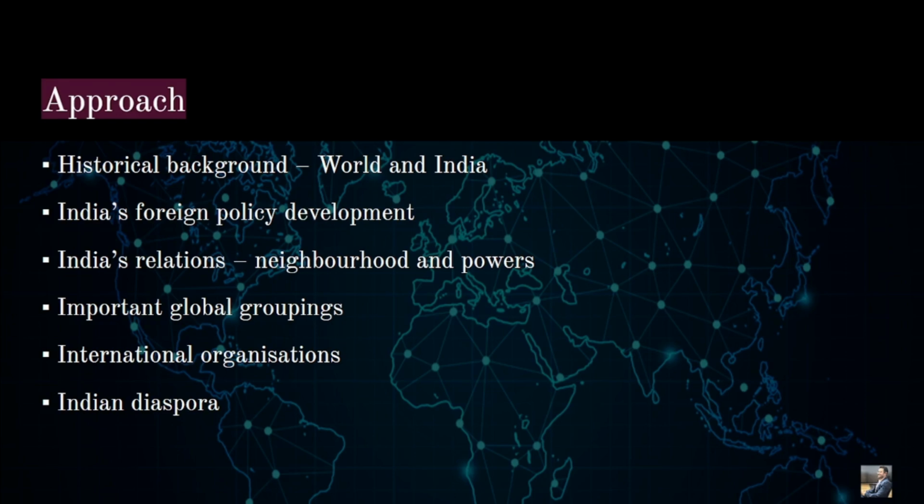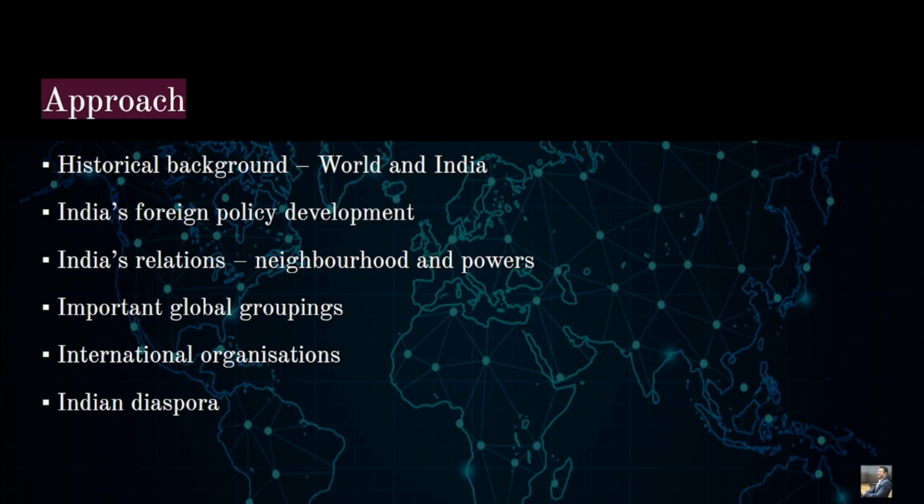Then we will be seeing India's foreign policy development, where we will basically be seeing the definition of foreign policy. What is foreign policy? We will be seeing various determinants of foreign policy, right? What are the important determinants of foreign policy? From military power to economic power to political stability to trade, commerce, financial credit of the countries, and etc. These are some of the important determinants of foreign policy, right? So we will be seeing what foreign policy is, what is the definition, and various determinants.